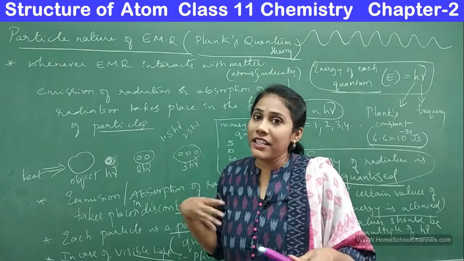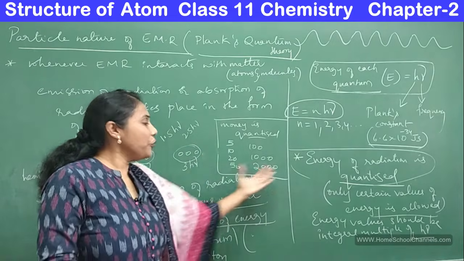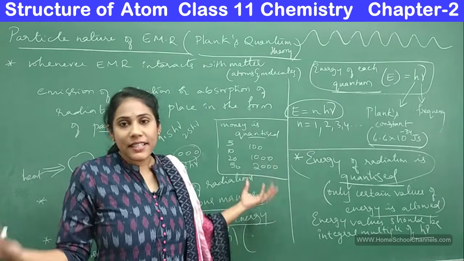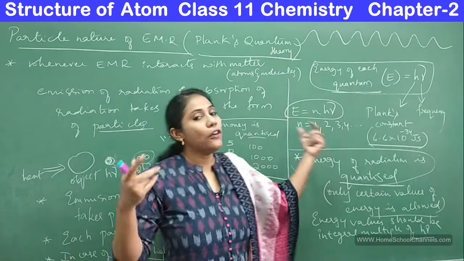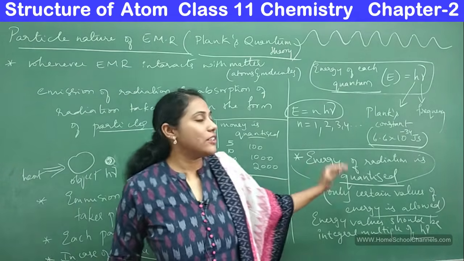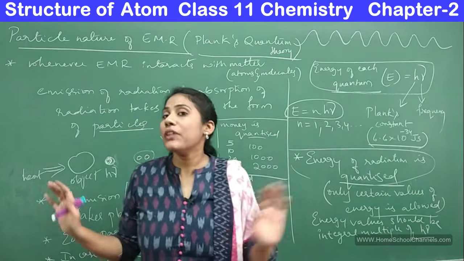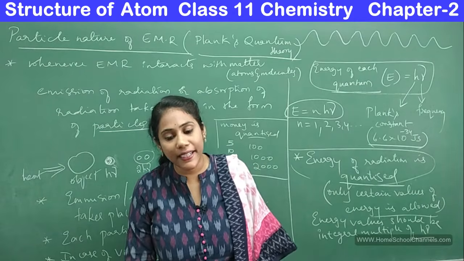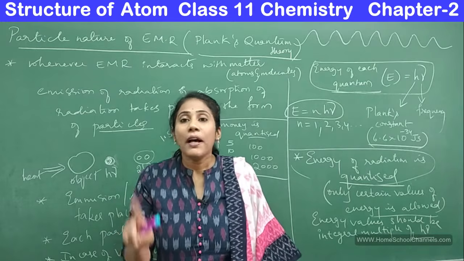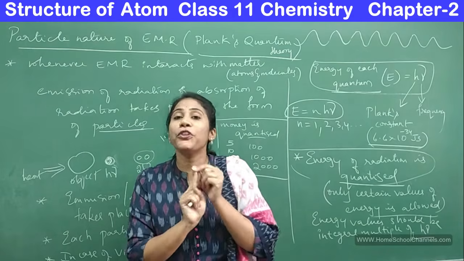I mean, the emitted radiation can only show some values of energy. Just like the money we have, only a few values of notes are allowed in society, right? Just like that, only a few values of energy of radiation are allowed. So that's what we mean by energy is quantized. This is the entire thing about the particle nature of electromagnetic radiation, and this particle nature can best be explained or proved by two experiments. They are black body radiation as well as the photoelectric effect.